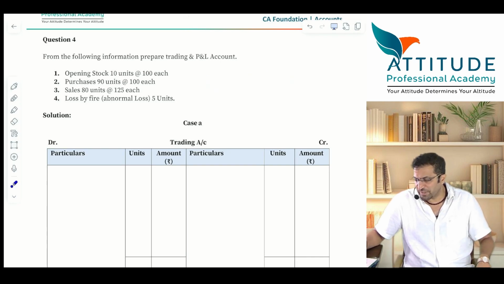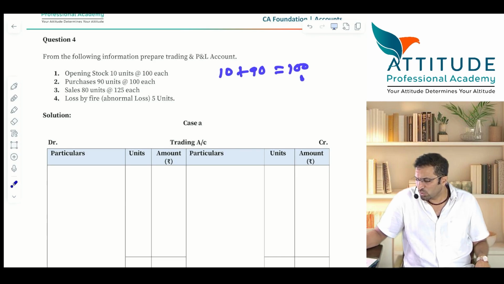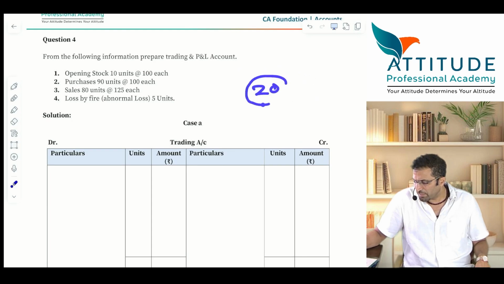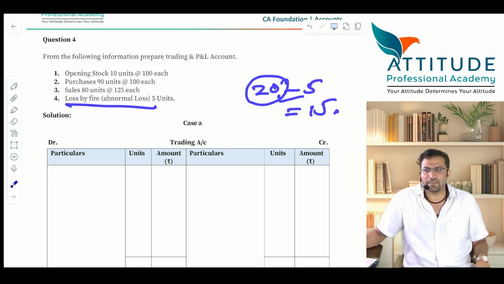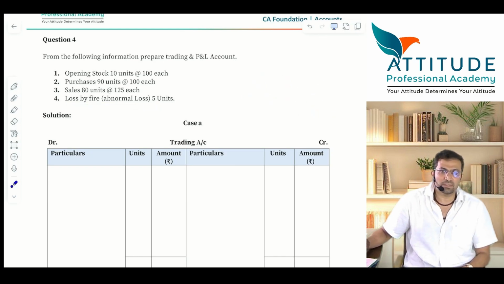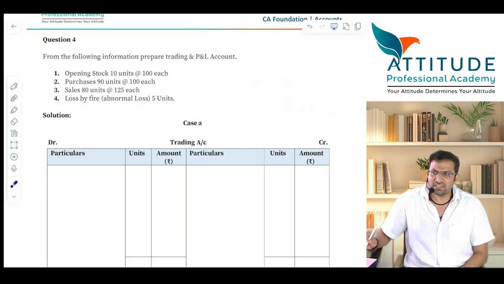Please tell me how it is 15 units. 10 units are opening stock, purchases is 90, so 100 is goods available for sale. Out of 100, 80 is sold. So how much is left? 20. But out of 20 also, how much is lost? 5 is lost by fire. So closing stock has to be 15. This is the first step you have to understand. So in this sum, closing stock is 15.